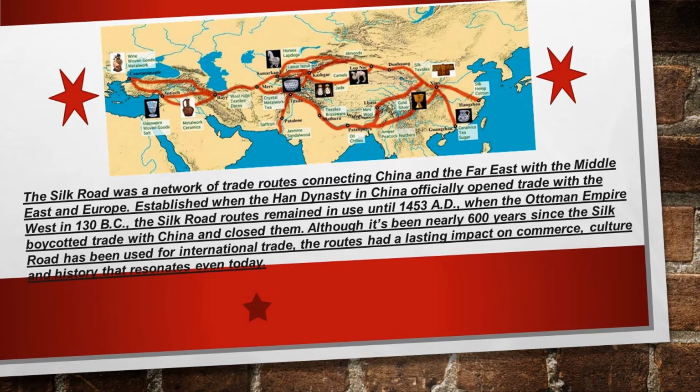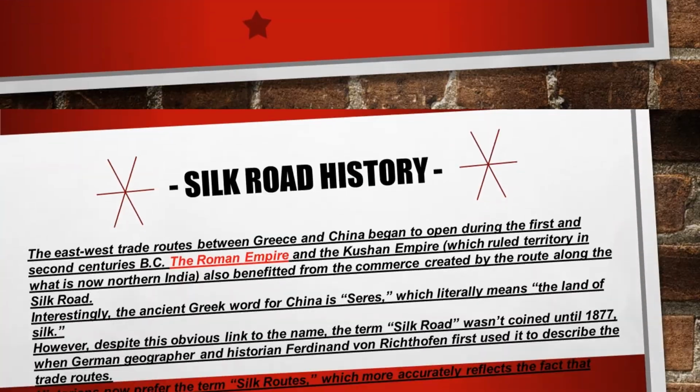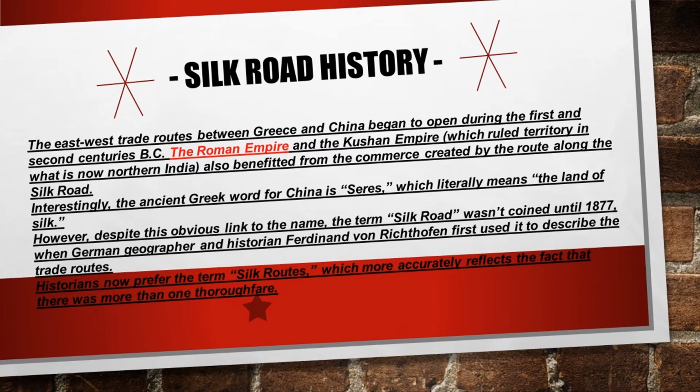Although it's been nearly 600 years since the Silk Road has been used for international trade, the routes had a lasting impact on commerce, culture and history that resonates even today. Silk Route history. The east-west trade routes between Greece and China began to open during the 1st and 2nd centuries BC. The Roman Empire and the Kushan Empire, which ruled territory in what is now northern India, also benefited from the commerce created by the route along the Silk Road.